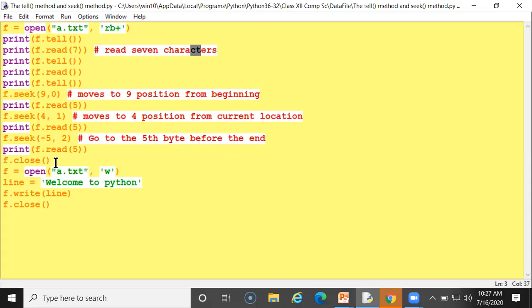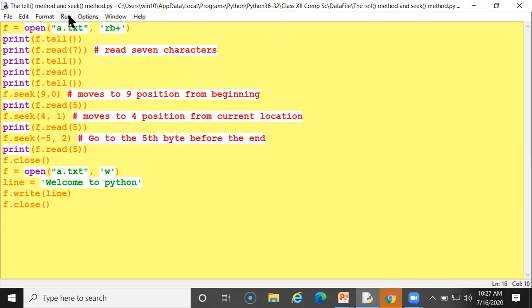So f dot close means, what is open? The file is open. Here it will be closed. Now it is in write mode. So I have written a line here, Welcome to Python. Anything I can write here. And f dot write lines, this line will be written here. Close.